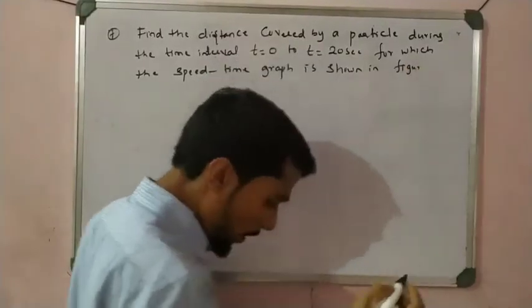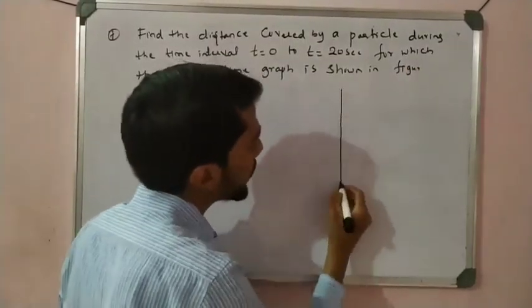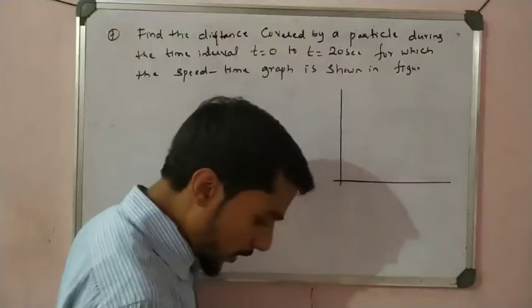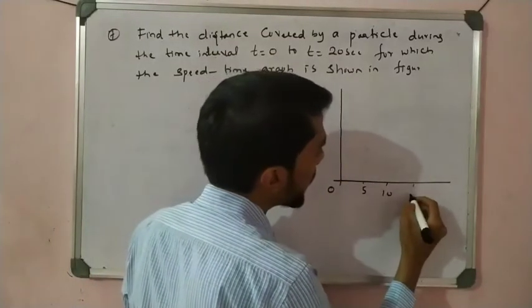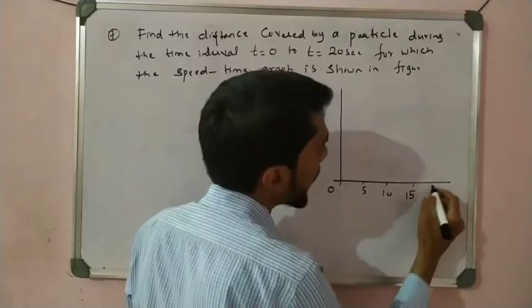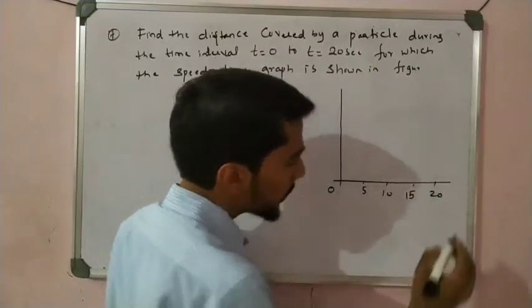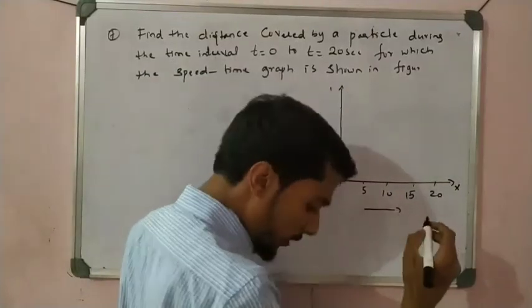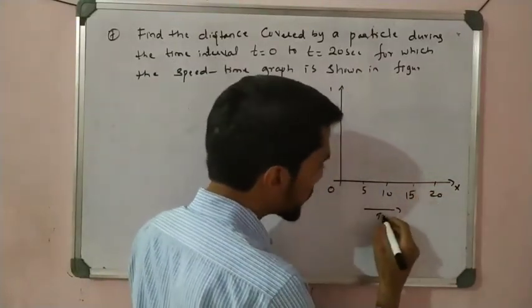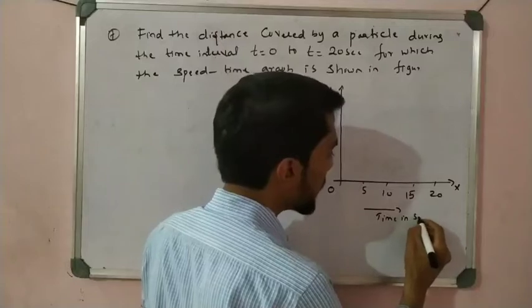See here, what is the graph? The graph is like that. Here the time is given as 0, 5, 10, 15 and 20. This is the x-axis, and this is the y-axis. The time is given in seconds.